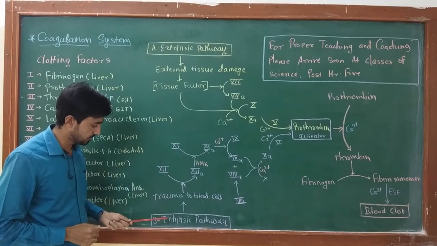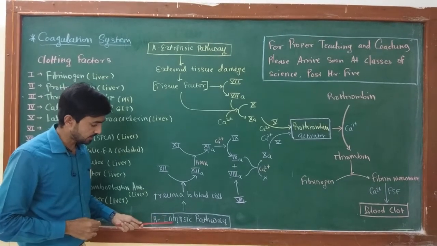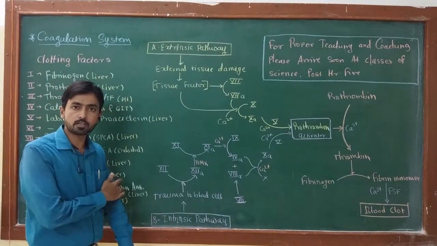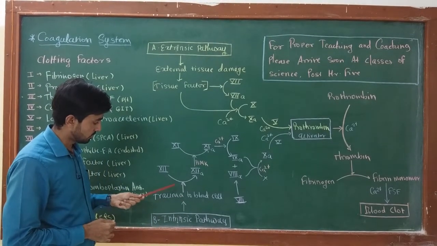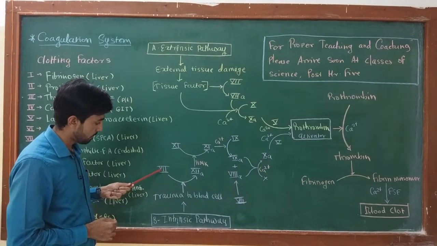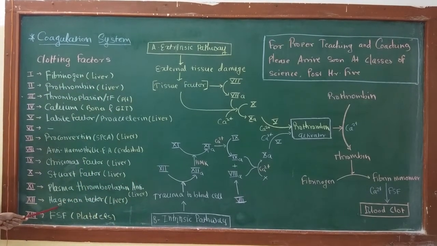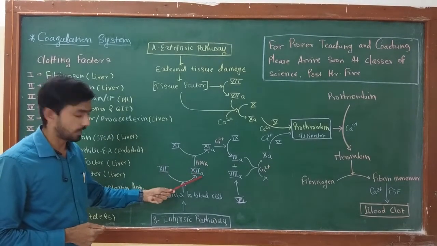Now we are going to discuss intrinsic pathway. The pathway is initiated by trauma to the blood cell or by exposure of blood cell to collagen. After exposure, the blood cell activates factor number 12, that is Hageman factor. The active form of factor number 12 is 12A.